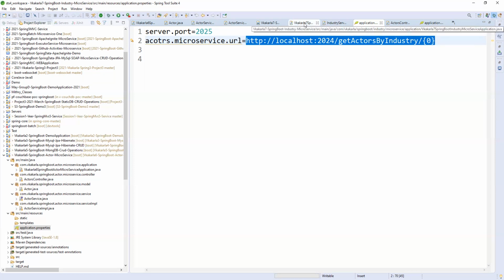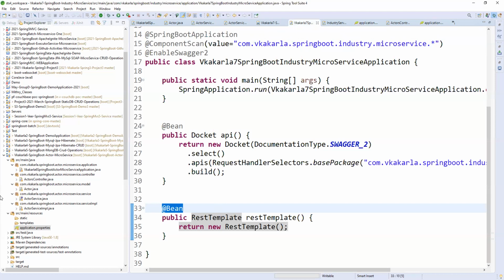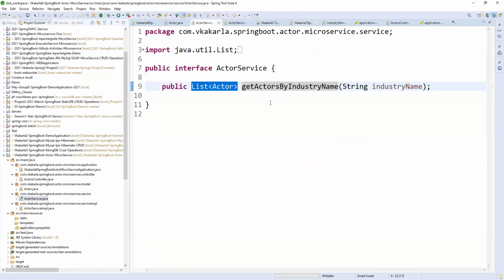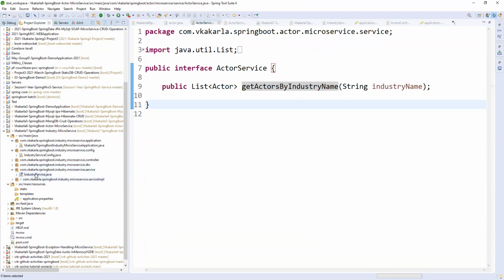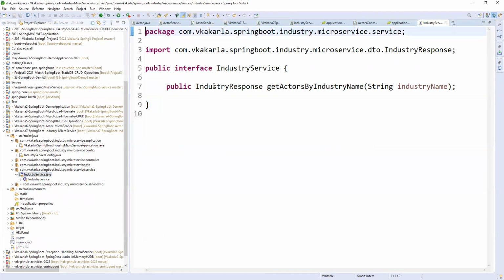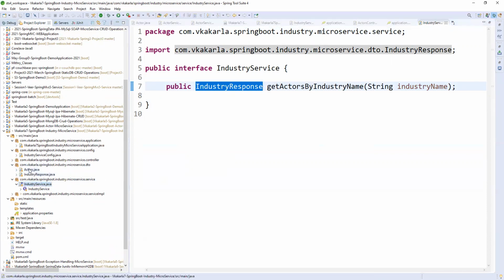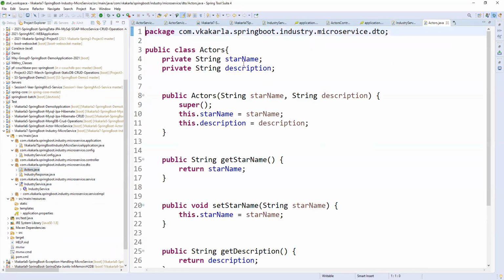Coming to the service, the service gets the list of actors by industry name. That is the same. Coming to the industry service, there is the industry response, whatever we are getting as industry response. What is this industry response? If you open this model or DTO, here for actors we prepared star name and description name, and the industry response.